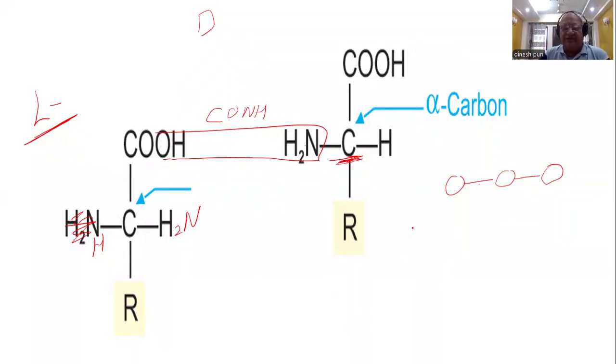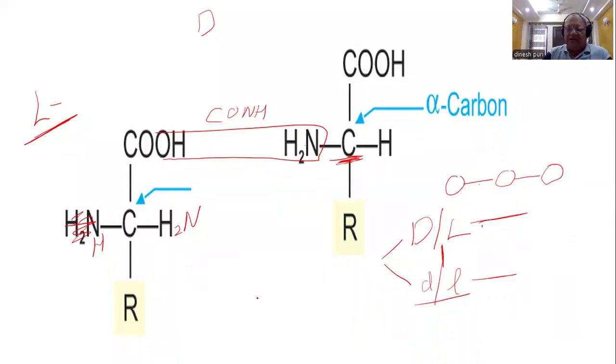One is this D and L, what we call stereoisomerism, and second is small d and small l. This is called optical activity. They have got no relation to each other whatsoever. So D or L, we saw that they are mirror images.